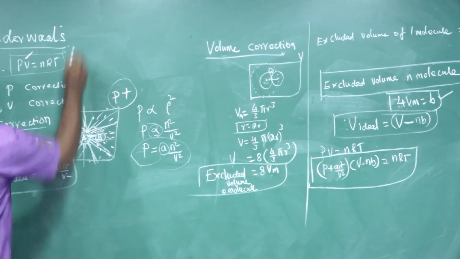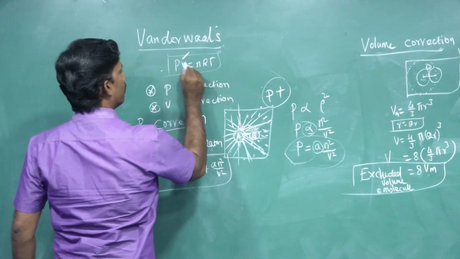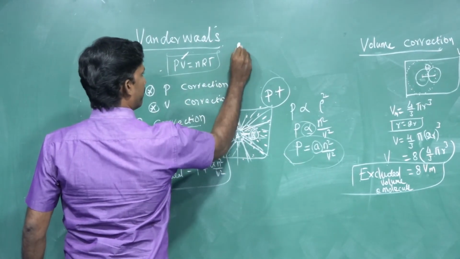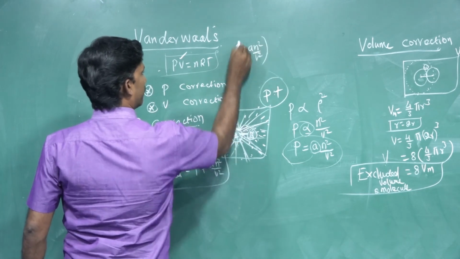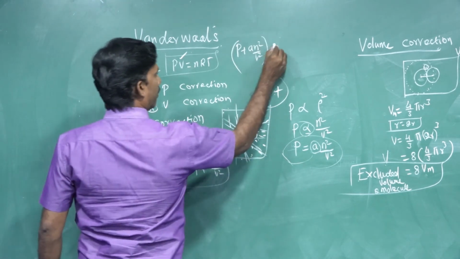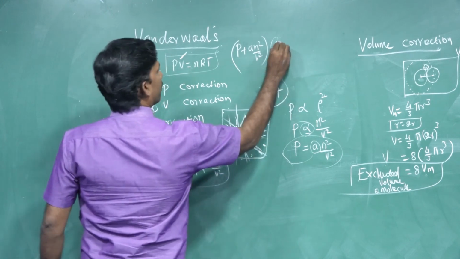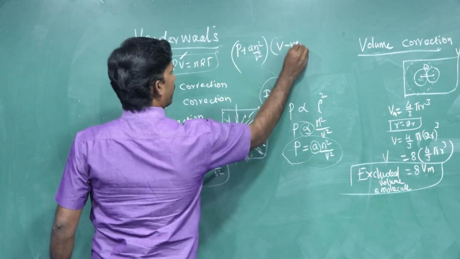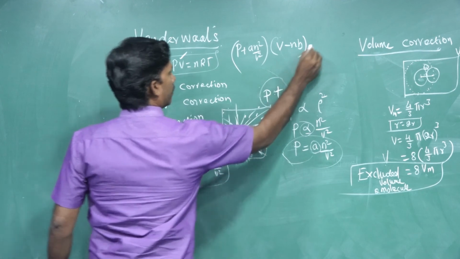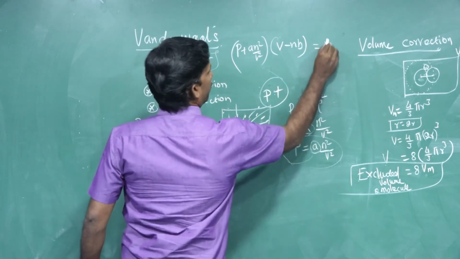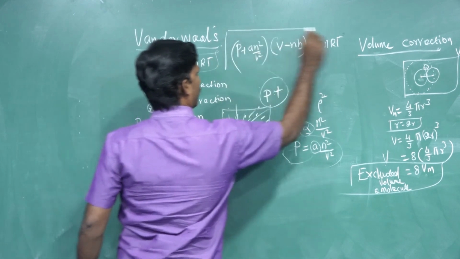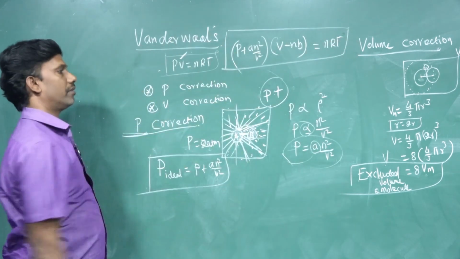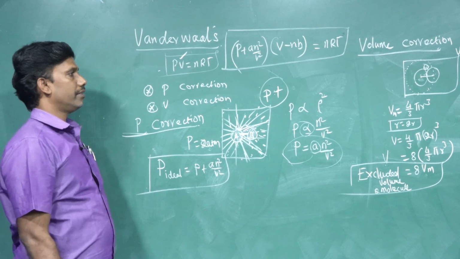Let us read again from the top. What is the correction in pressure? P plus a n squared by V squared, into the volume correction V minus nb, equal to nRT. This is the van der Waals equation.